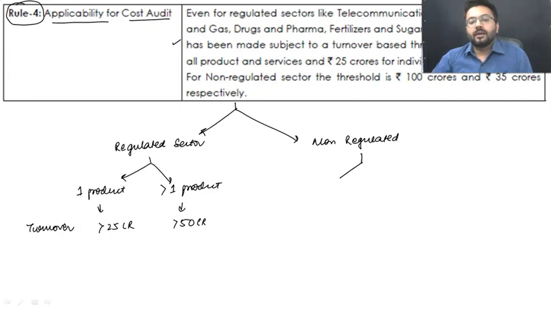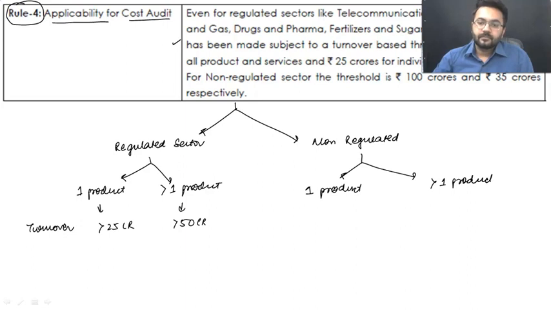When it comes to the non-regulated part, if they are manufacturing one product only, or if they have more than one product, then for one product it is going to be 35 crore rupees, right?